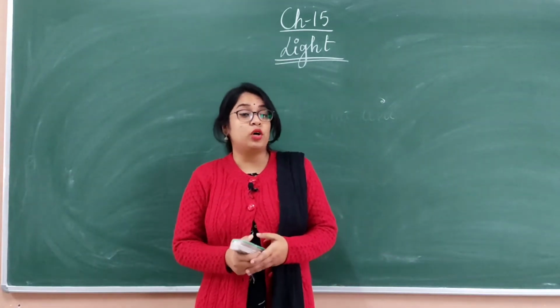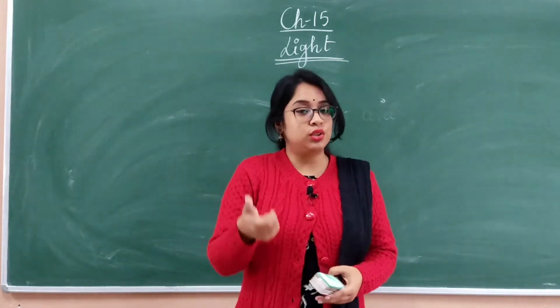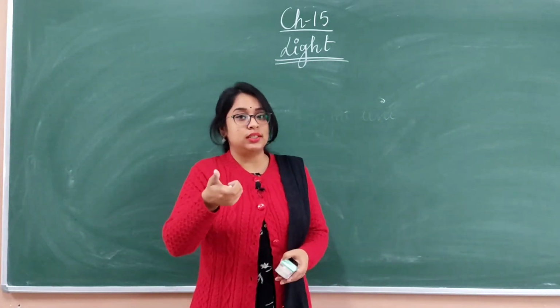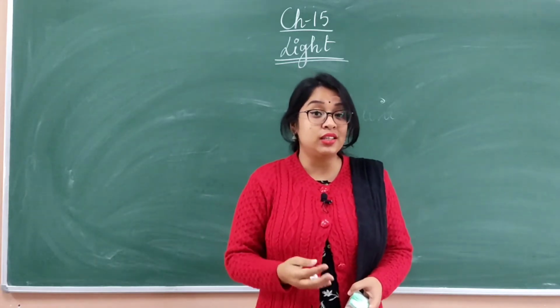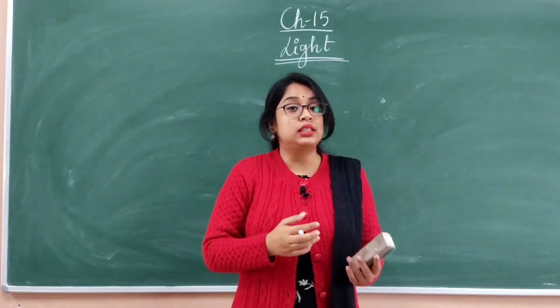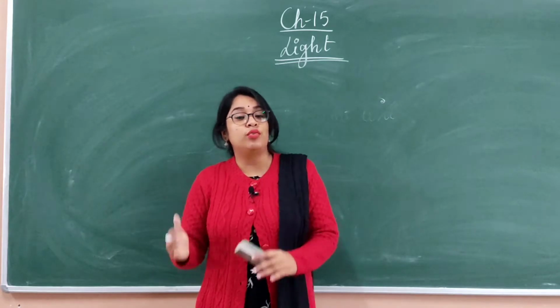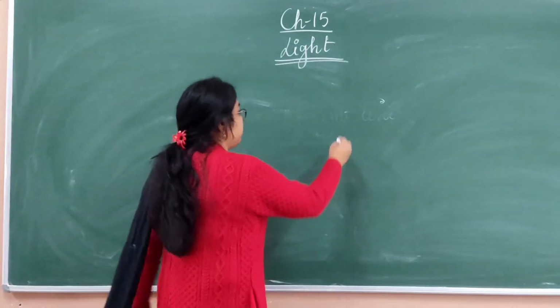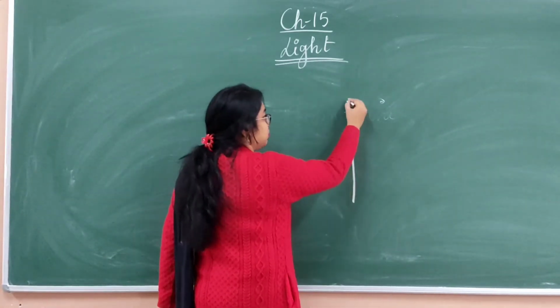Students, have you ever performed a simple experiment? Use a torch and just focus it on a nearby mirror. Then what can you see? You will see that the light gets reflected. Suppose this is a mirror.